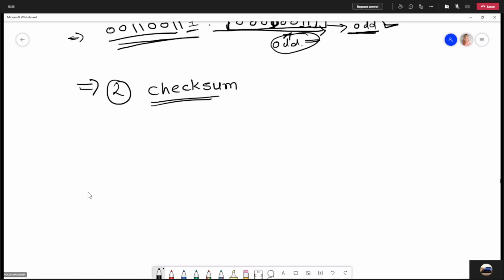So in this method, let me first list down all the steps, right? So here in the checksum, this is an error detection method that we know, right? So here data will be divided into k segments.